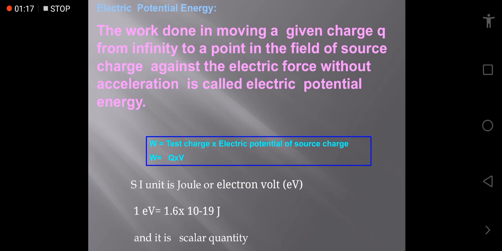So W equals QV, and the SI unit is electron volt or joule. Also, 1 electron volt equals 1.6 into 10 raised to the minus 19 joule. And remember, electric potential energy is a scalar quantity.